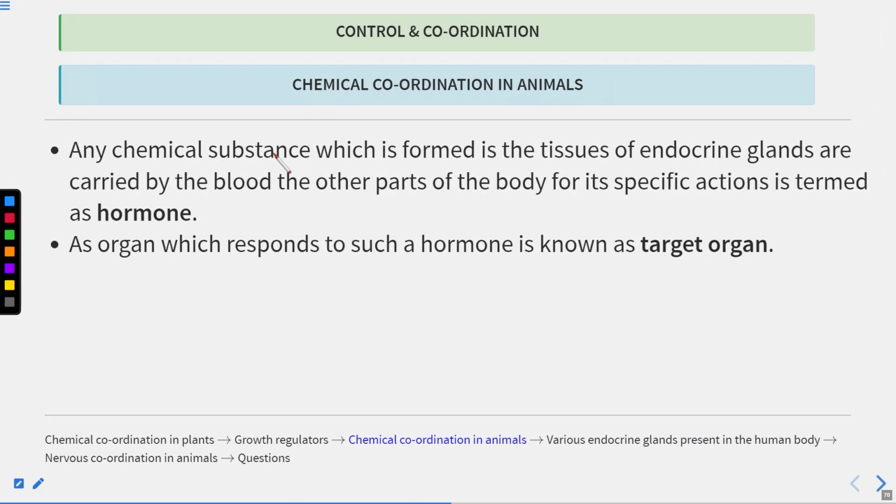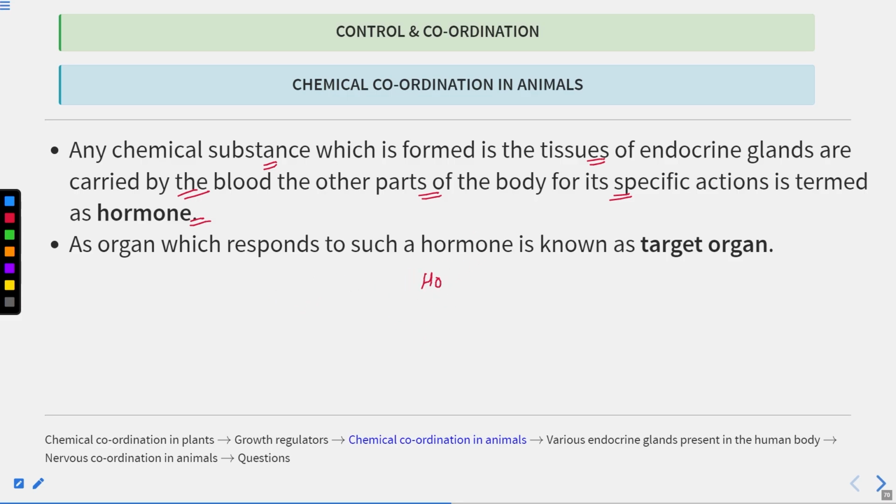Now, any chemical substance which is formed in the tissues of the endocrine gland and is carried by the blood to other parts of the body for its specific action is termed a hormone. So what are hormones? Hormones are chemical substances. Okay, so what are the features of the hormone?